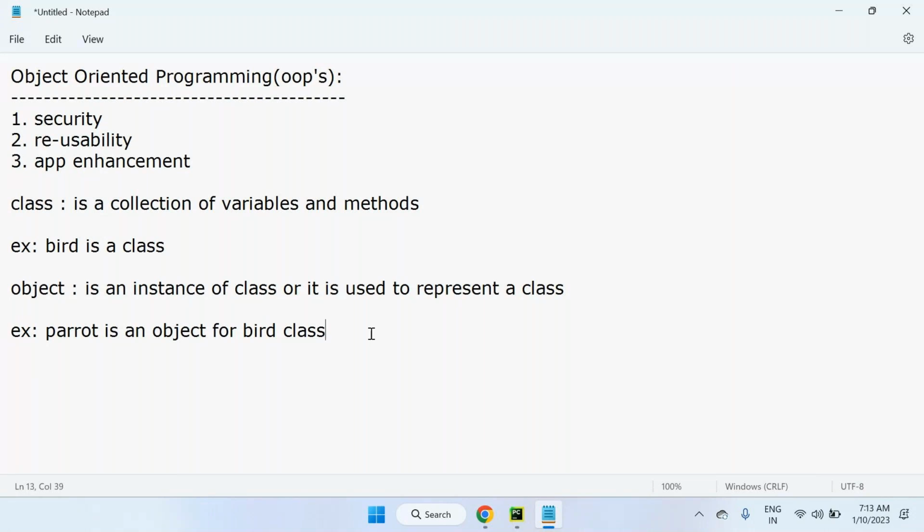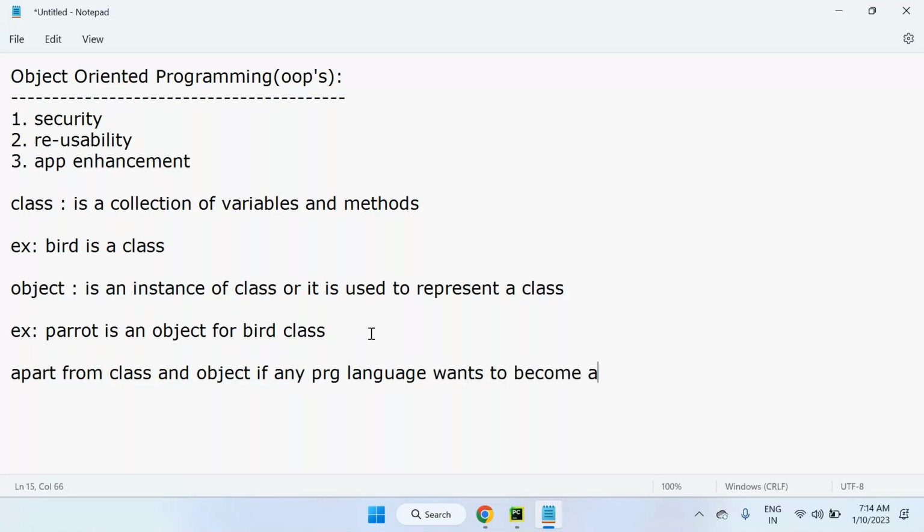But apart from class and object, if any programming language wants to become object oriented, then that programming language must and should satisfy the following features.